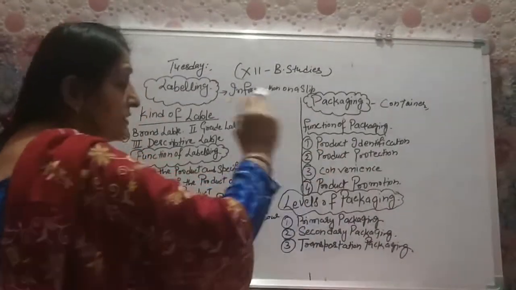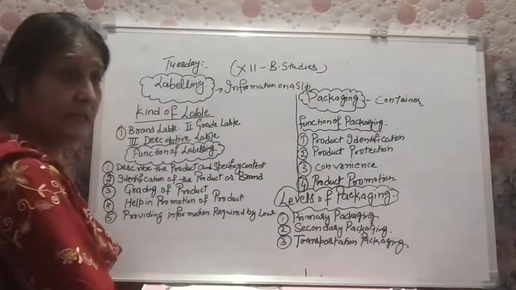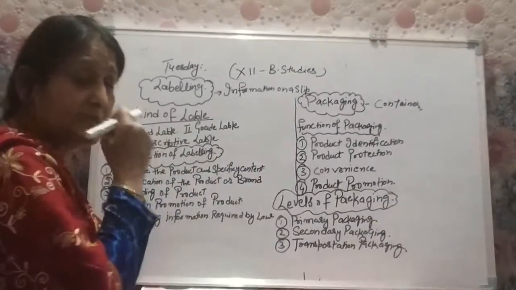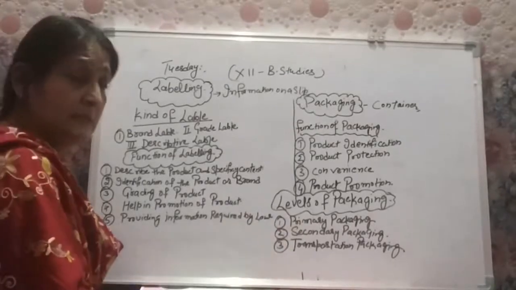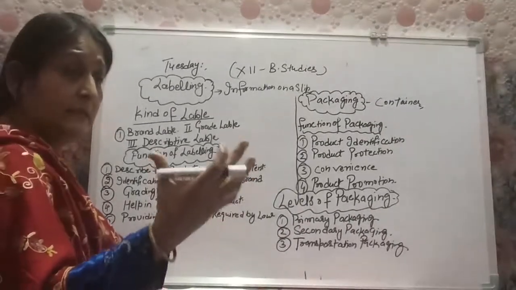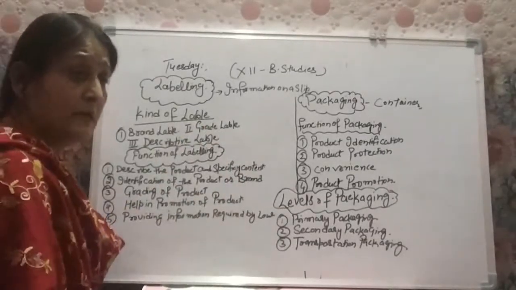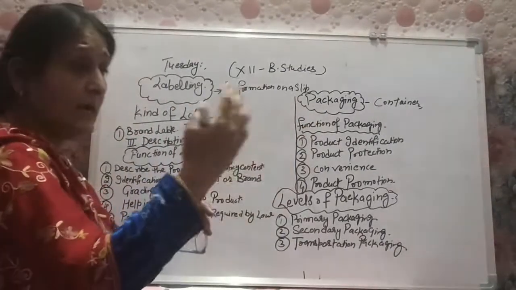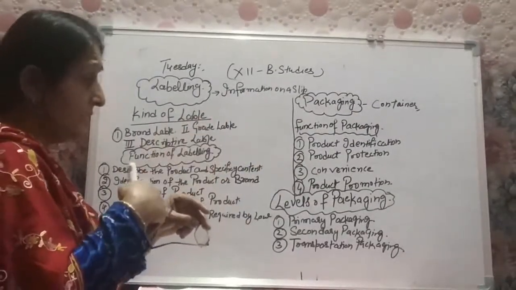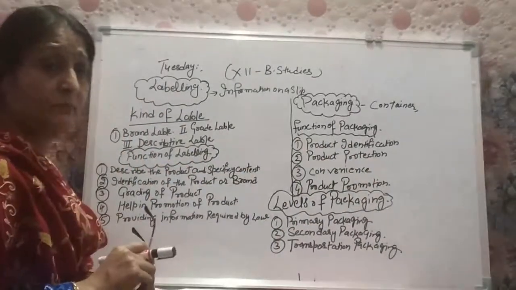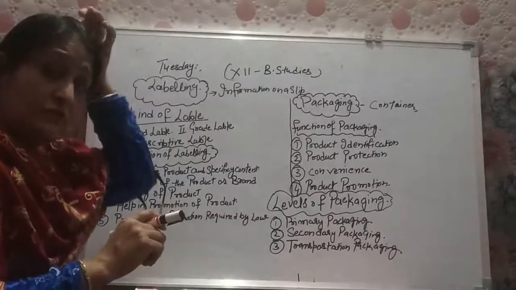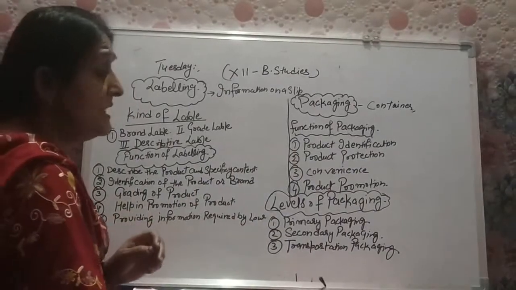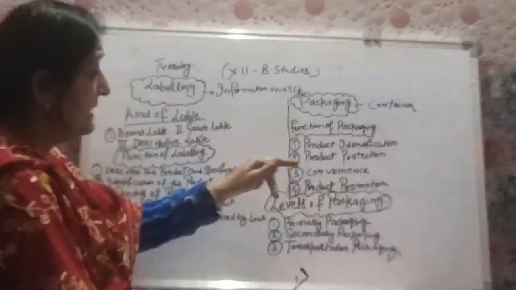Then product protection. Sometimes the products are perishable in nature, they get spoiled very quickly, just like biscuits, namkeen, eatables and cakes, right? These are packed in an airtight container or in a plastic pack in which they are not connected with the environment. If they come into contact with the environment, then the goods will be damaged.